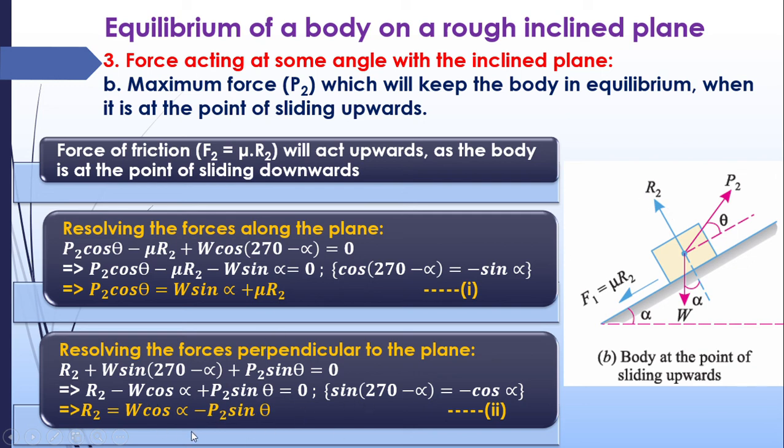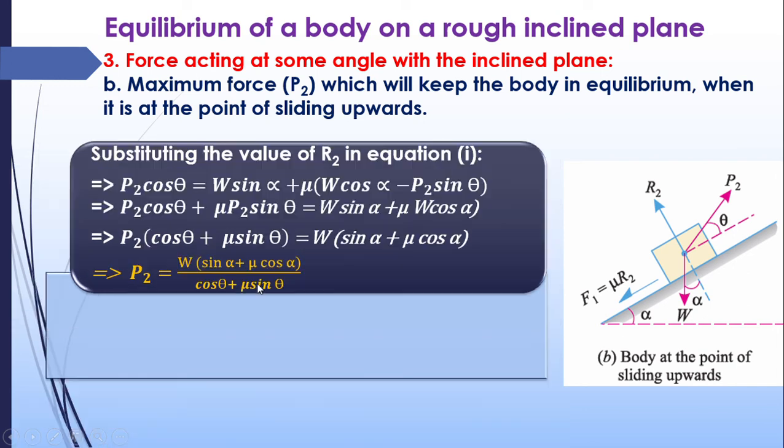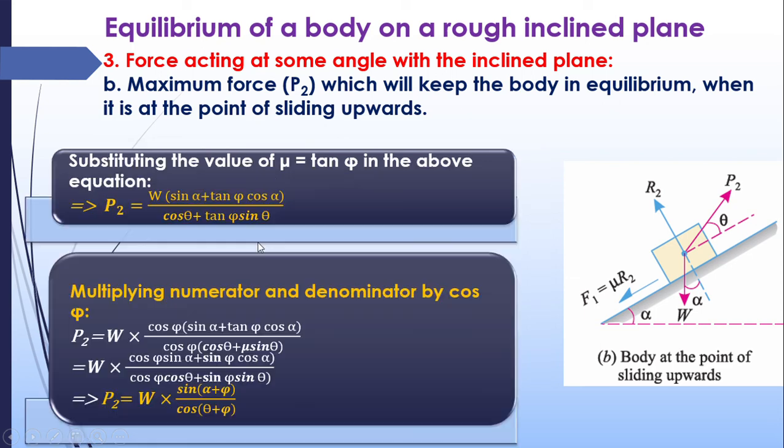Now we have to substitute this value in this equation. R2 is substituted here. You will get this equation. Again you have to substitute the value of mu, it is tan phi. You will get this equation. Now you have to multiply the numerator and denominator with cos phi. You will get the final answer as W into sin alpha plus phi divided by cos theta plus phi. So this is the maximum force to be applied to this body for restricting its upward motion. So these are the conditions of equilibrium of a body having friction. So with this we can conclude.